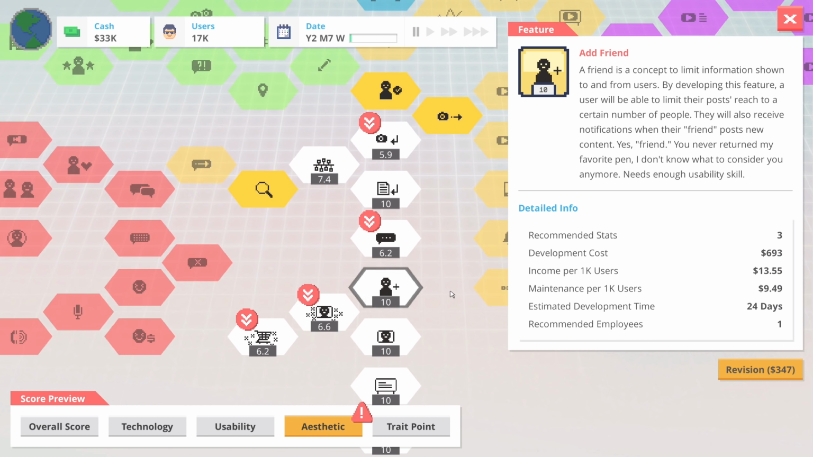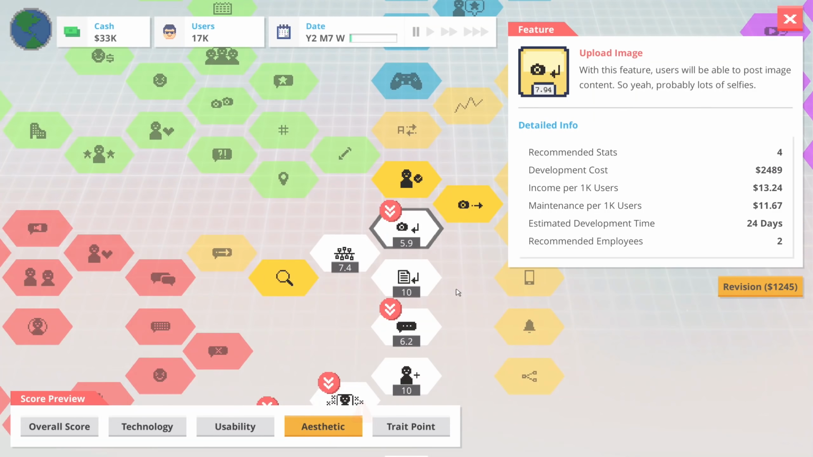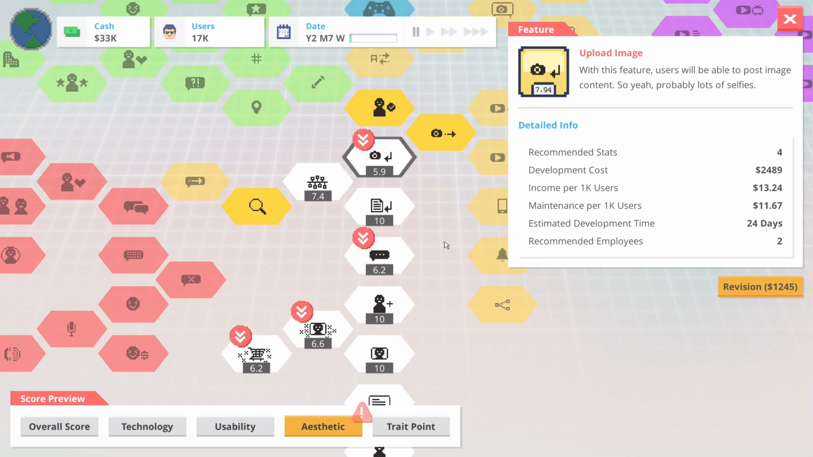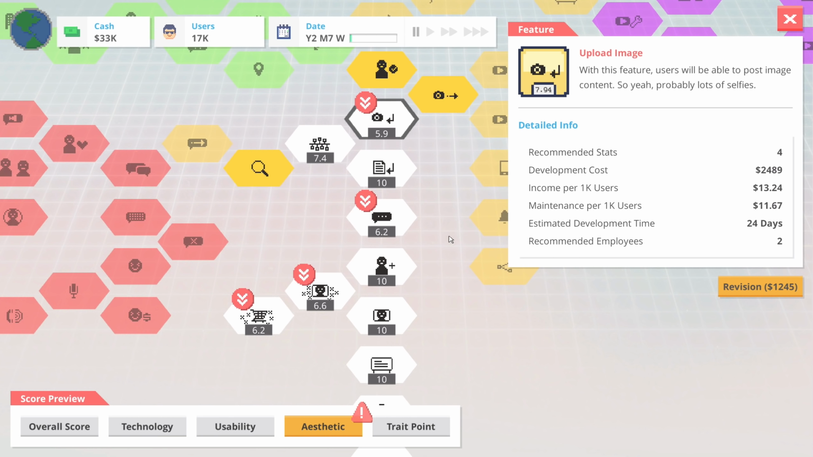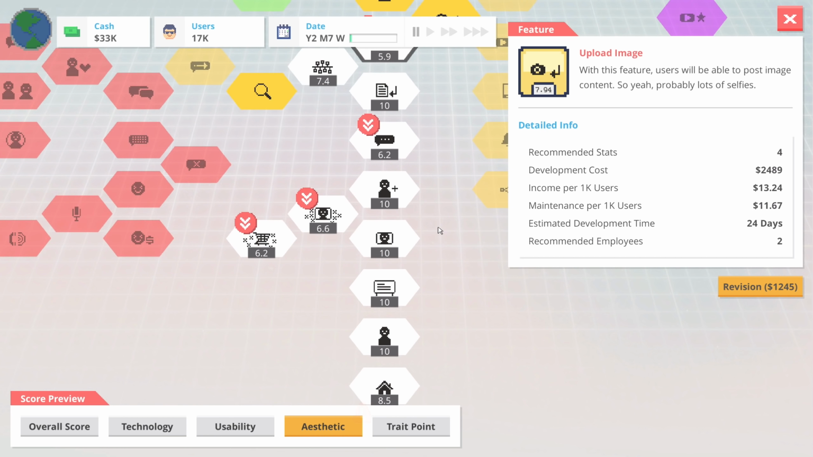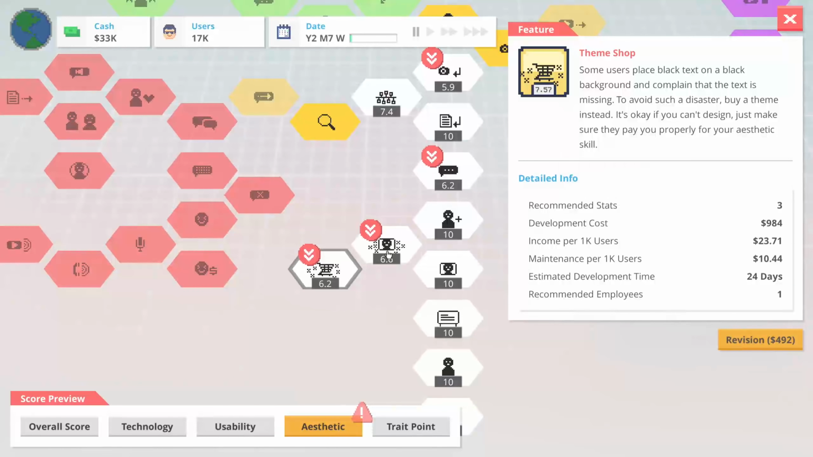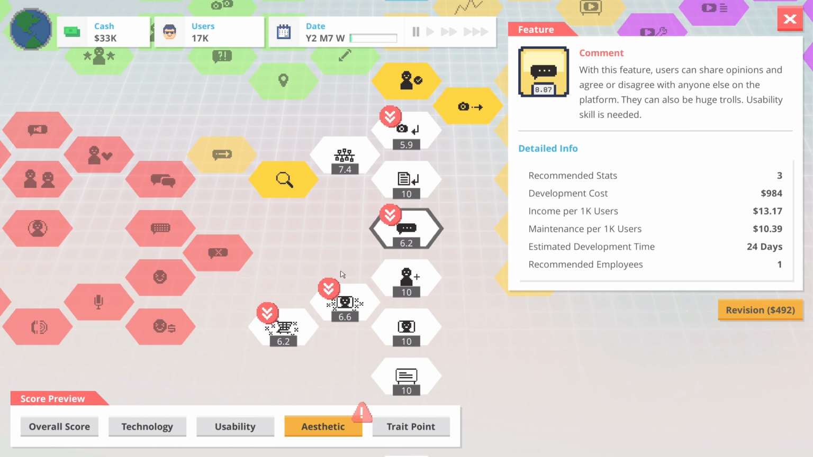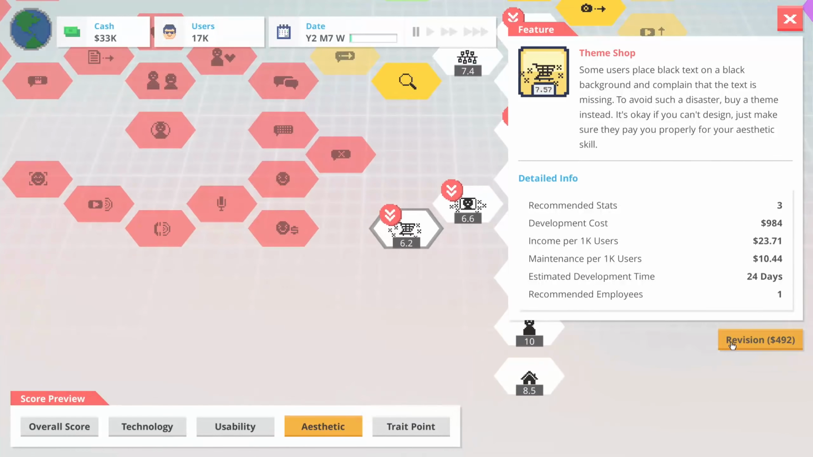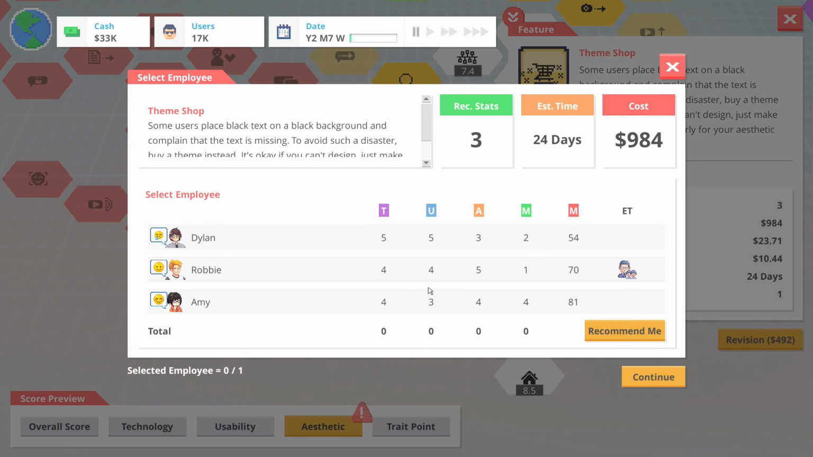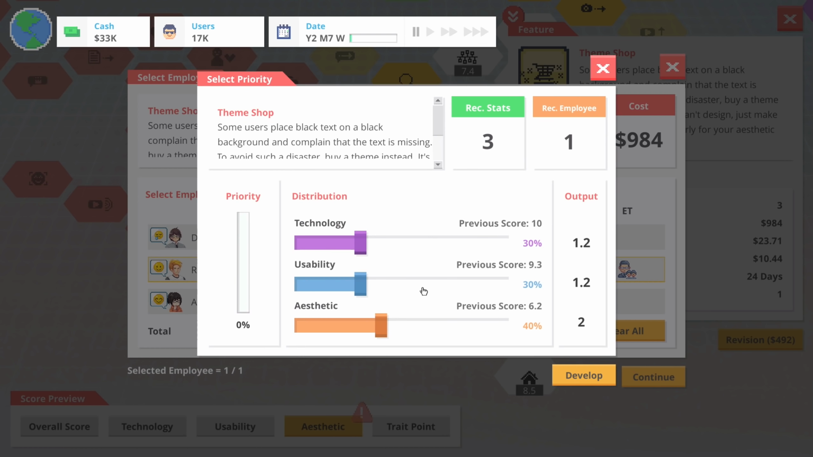Aesthetics are certainly suffering in a couple of places. Certainly on uploading images, for example, aesthetics are definitely not doing too good. It could be worth revising some of these things, especially some of the things that only need 1 employee. So let's revise the theme shop and let's put Robbie on that.